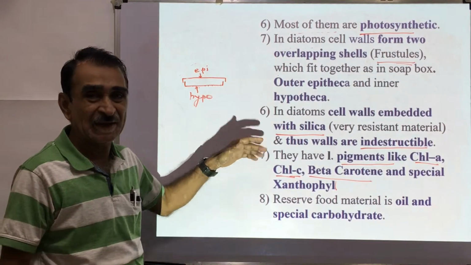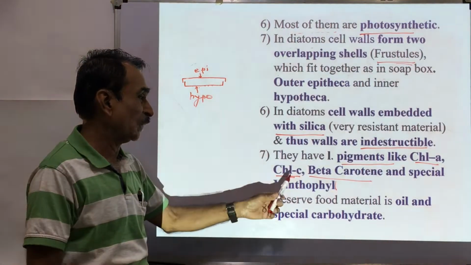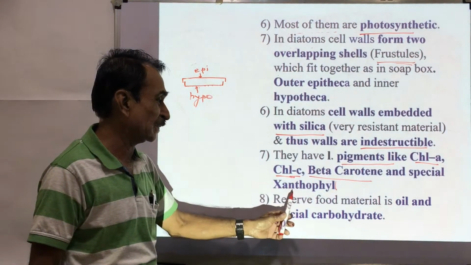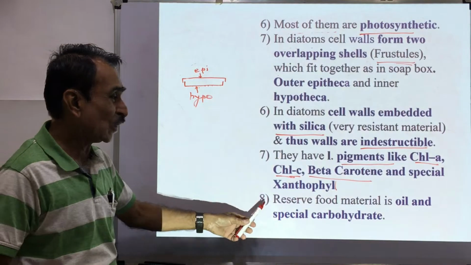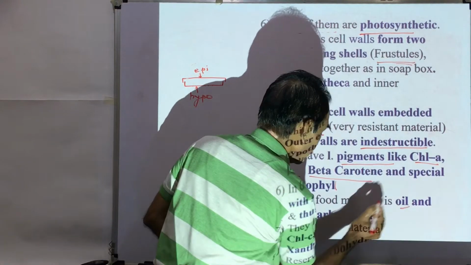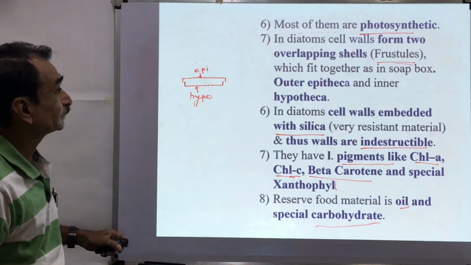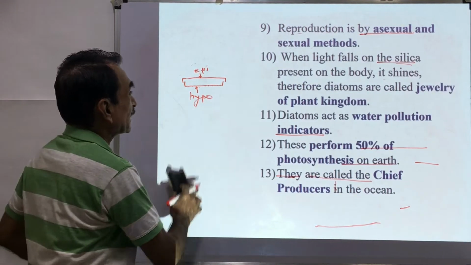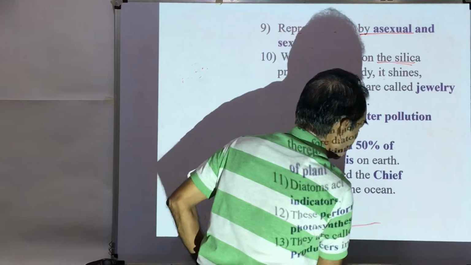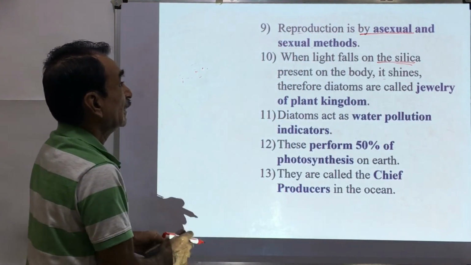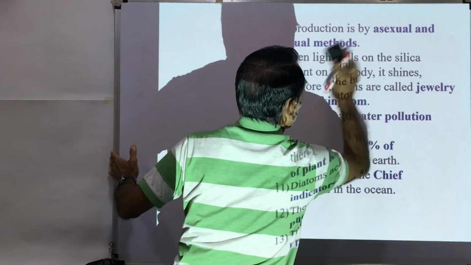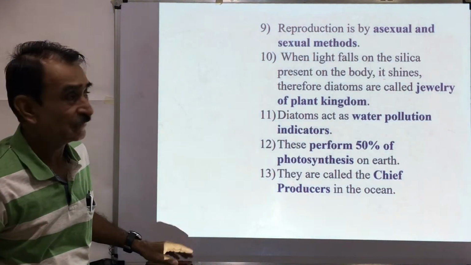They have pigments like chlorophyll A, chlorophyll C, beta carotene and a special type of xanthophyll. Reserve food material is oil and special types of carbohydrates. In case of these diatoms, reproduction is by asexual as well as sexual methods.